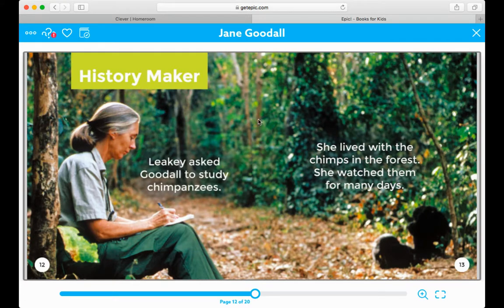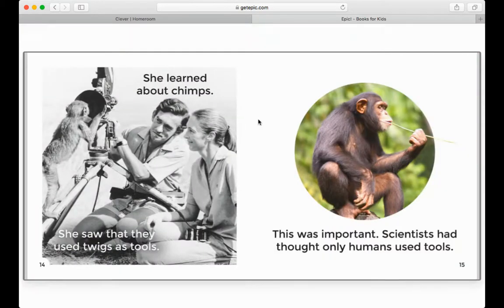Leakey asked Goodall to study chimpanzees. She lived with the chimps in the forest. She watched them for many days. She learned about chimps. She saw that they used twigs as tools. This was important. Scientists have thought only humans use tools.